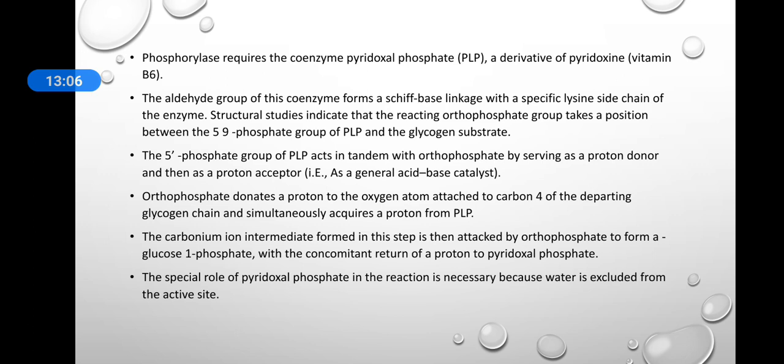The orthophosphate donates a proton to the oxygen atom attached to the carbon 4 of the departing glycogen chain and it simultaneously acquires a proton from the phosphate of this coenzyme, pyridoxal phosphate. The carbonium ion intermediate that is formed in this step is then attacked by the orthophosphate and it forms glucose 1 phosphate, and this is also linked with the release of a proton to PLP. This special role of pyridoxal phosphate in this reaction is necessary because water is excluded from the active site.